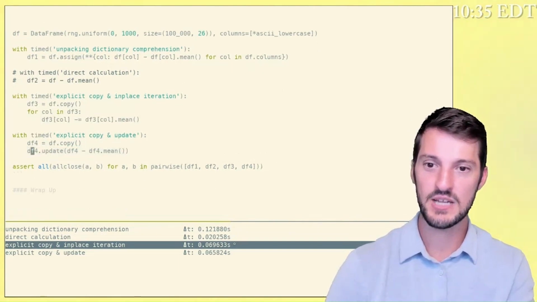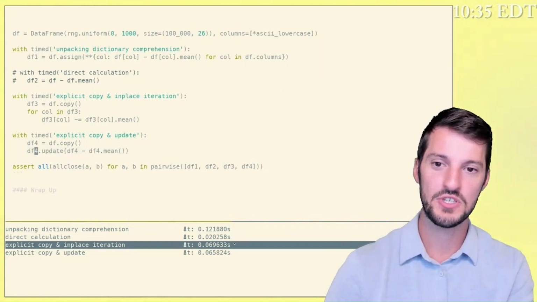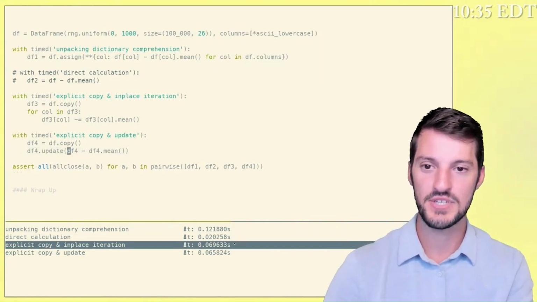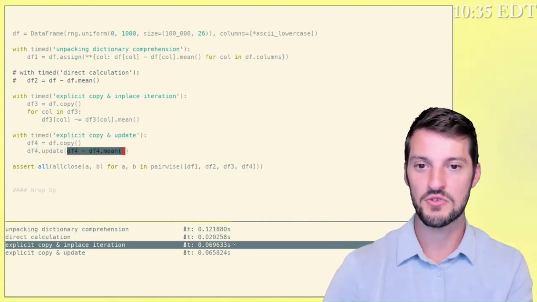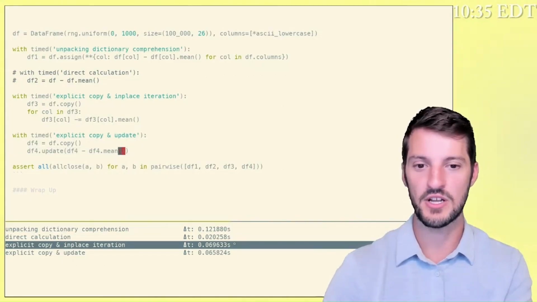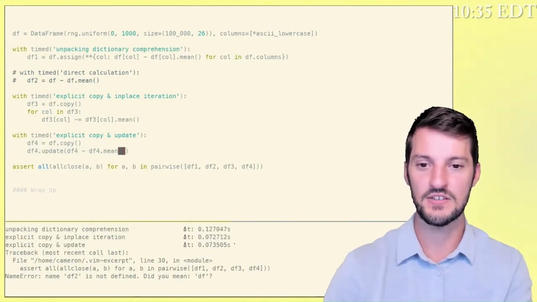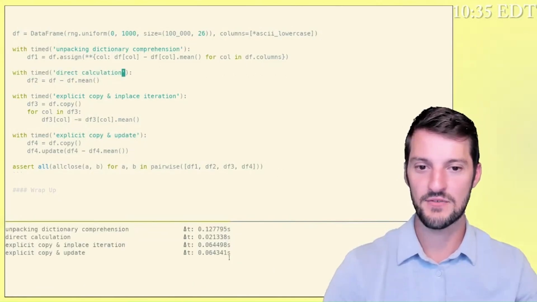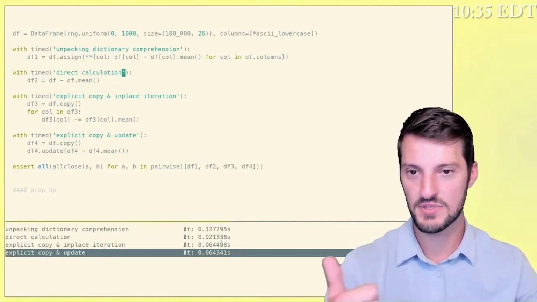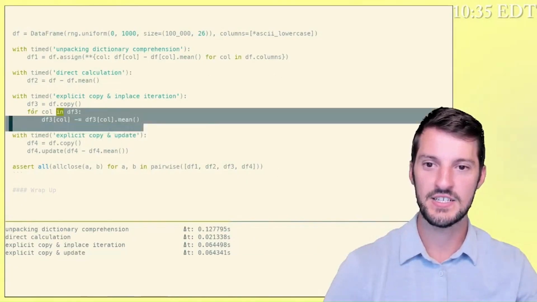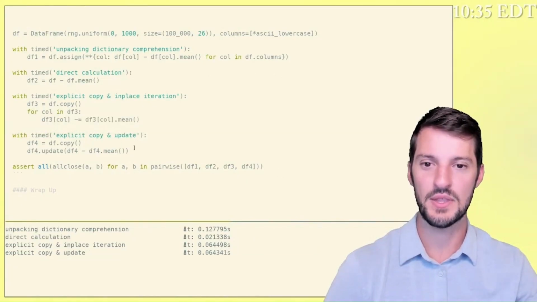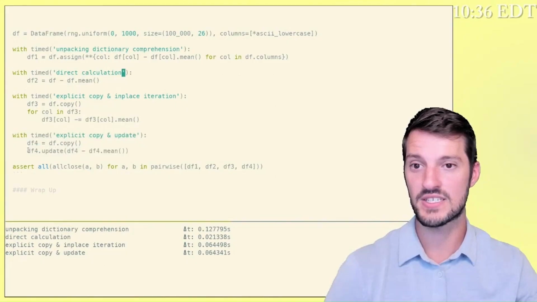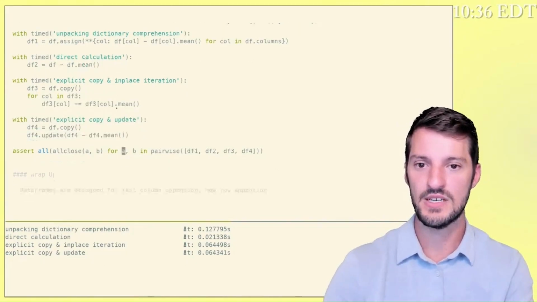The last approach that I might do, if I want to truly update something in place, is to use the update method. And here I'm just creating a new data frame full of the values that I want to update and then updating those original values in place. And so here you end up seeing that we have pretty much the same performance between an explicit copy and an update and just iterating over these columns. So we can think that the implementation actually might be quite similar under the hood.